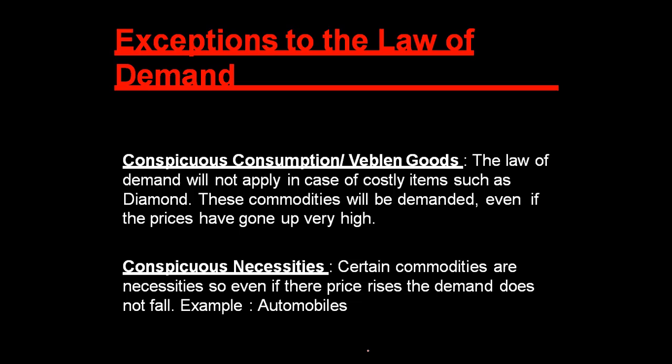Exceptions to the law of demand: it is also in case of conspicuous consumption or Veblen goods. What are these types of goods? The law of demand will not apply in case of costly items. Veblen means luxurious items, costly items such as diamond. These commodities will be demanded even if the price has gone up very high.